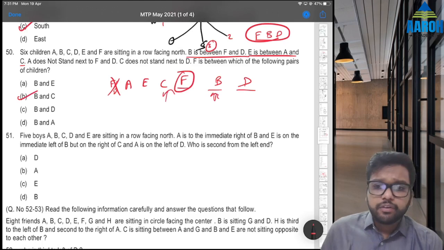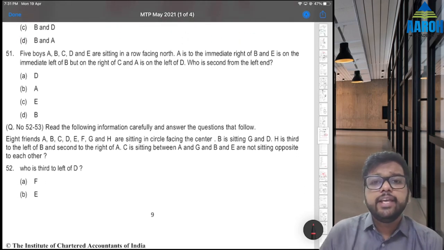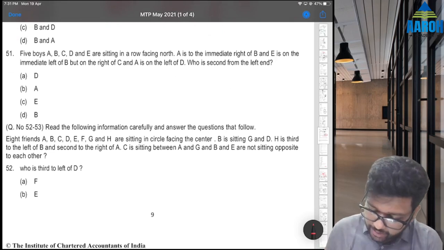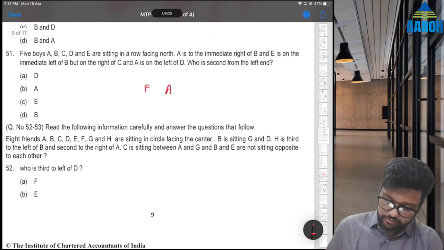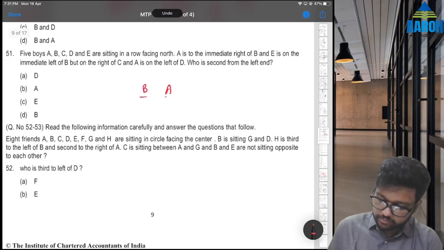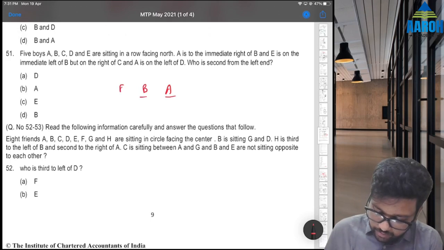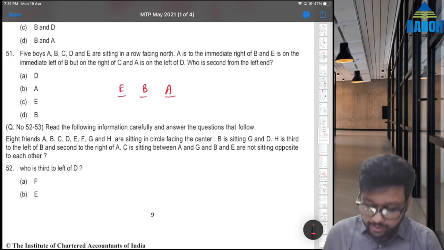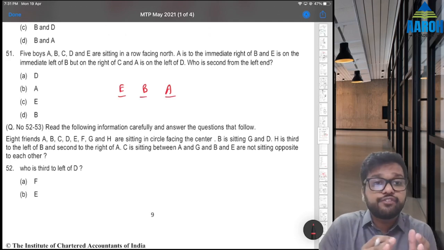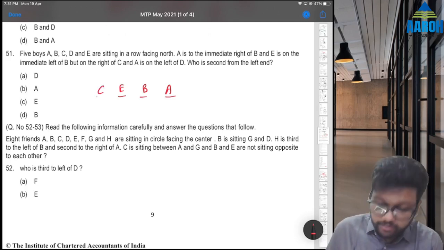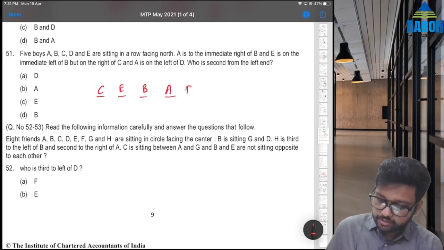Next. 5 boys A, B, C, D and E are sitting in a row facing north. A is to the immediate right of B. This we can immediately write. And E is on the immediate left of B. That means see they are saying E is on the immediate left of B but on the right of C. मतलब C यहाँ पे होगा. And A is on the left of D. That means D must be this.